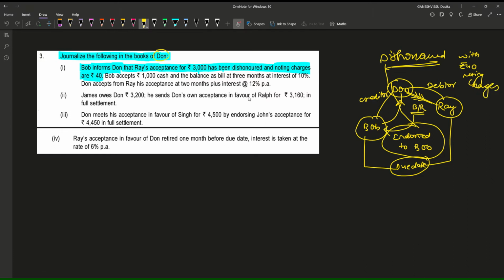With rupees 40 noting charges, the total bill amount would be 3040. Okay, this is what we need to understand. The first sentence is this much.